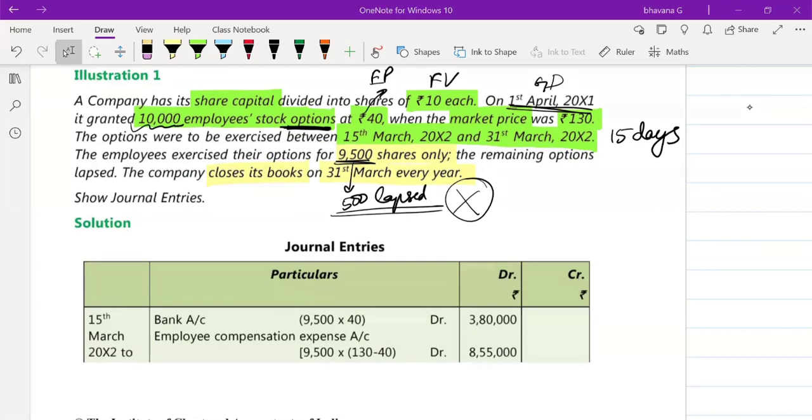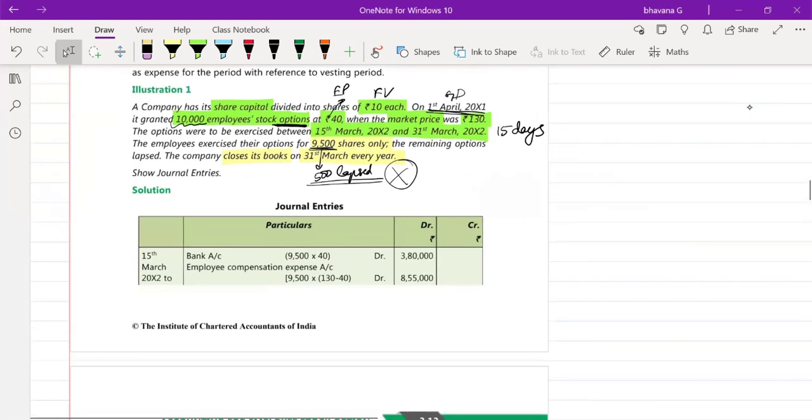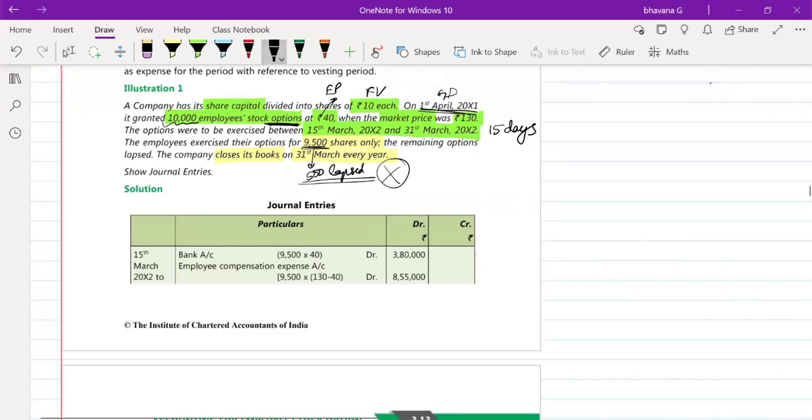The entry is very easy, guys. See, first you need to jot down whether they have given market value or fair value. Here they have given you market value only, 130 rupees. Exercise price is 40 rupees. What is the intrinsic value or discount amount? 130 minus 40, 90 rupees. 90 rupees is your discount value. This you will use while you are passing the entry of employee compensation expense.